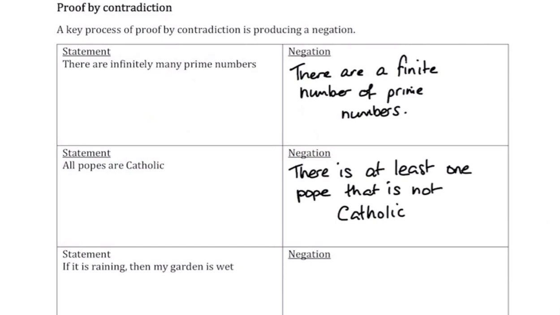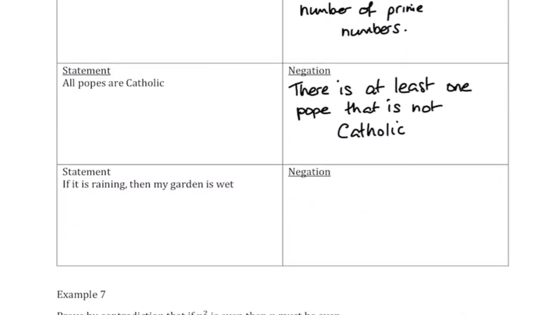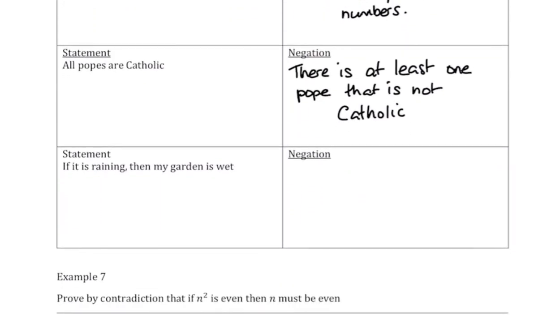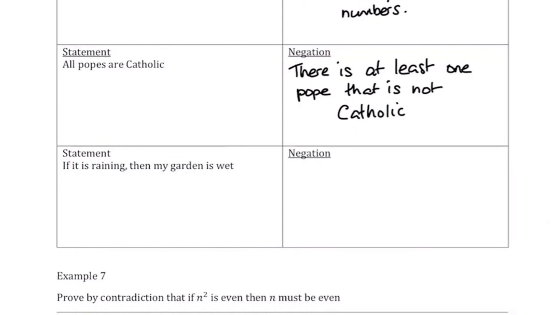Now the third one you can see is a statement that says something like, if it's raining, then my garden is wet. Now, these statements are in a certain form: if this, then that.